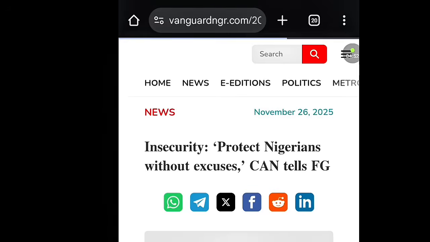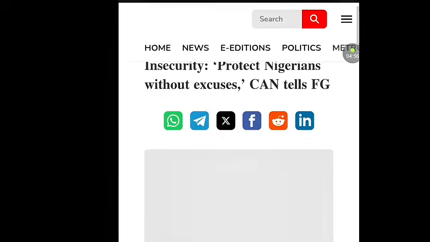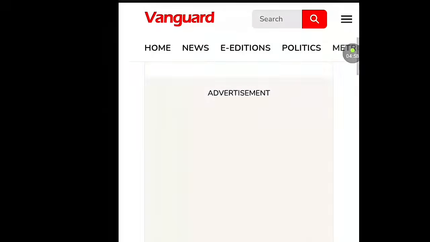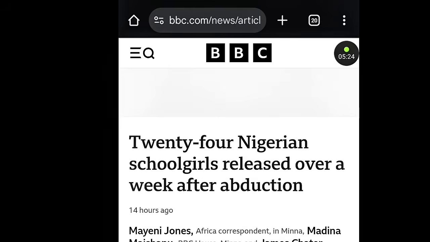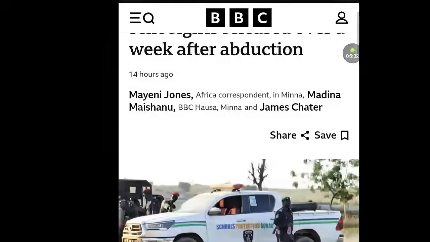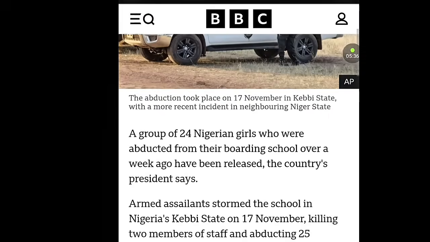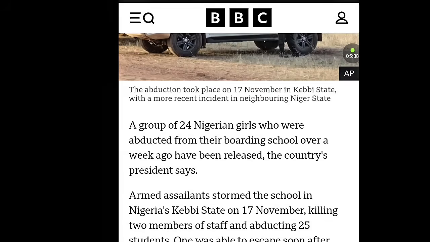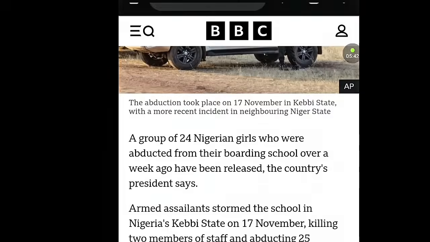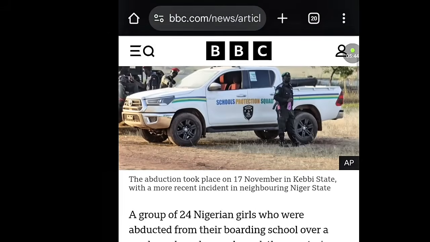So the news is out, which is the insecurity news in Nigeria. What I did here is that I copy out the news. Look at the heading: 24 Nigerian schoolgirls released over a week after abduction. I copy it from here to here. For you, you can copy as much as you want. For the base of the tutorial, we just need to copy a little of it and then drop it on my WordPad.